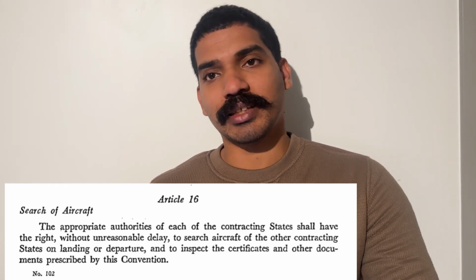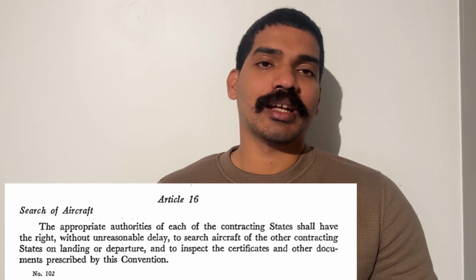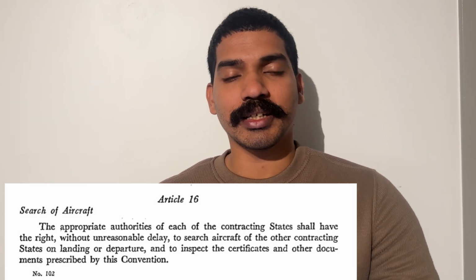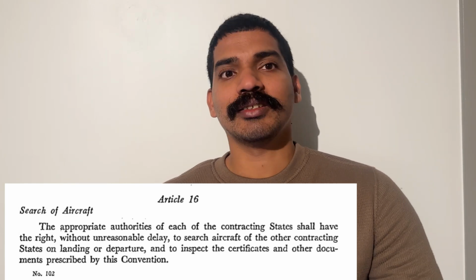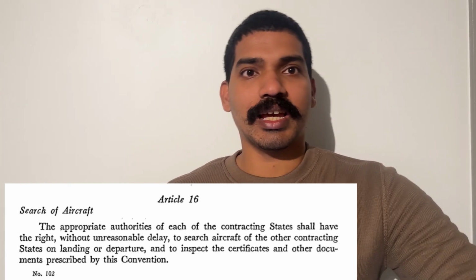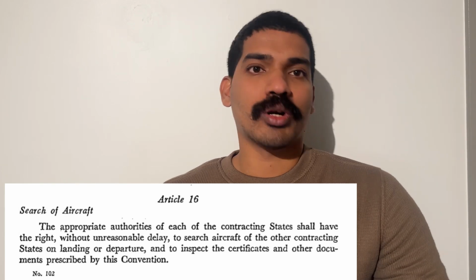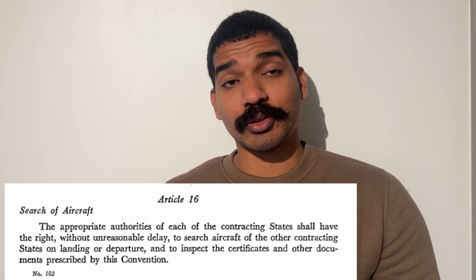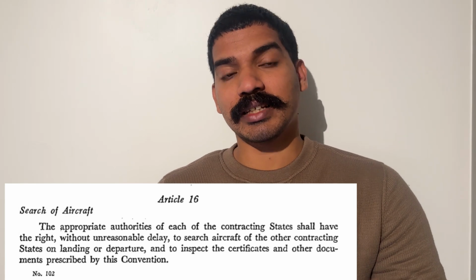They're just saying that let's say an aircraft is coming to India from other countries, so India has the right to search the aircraft for whatever it is searching for, and also has the right to inspect this airline's documents, right? So it is as simple as it is.